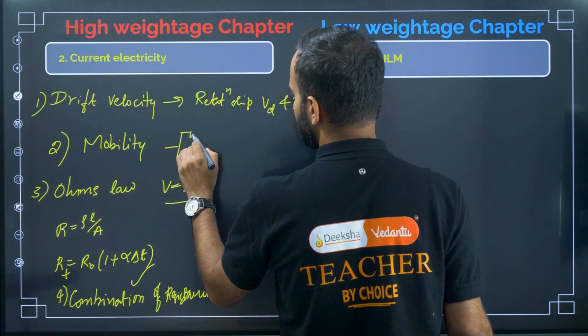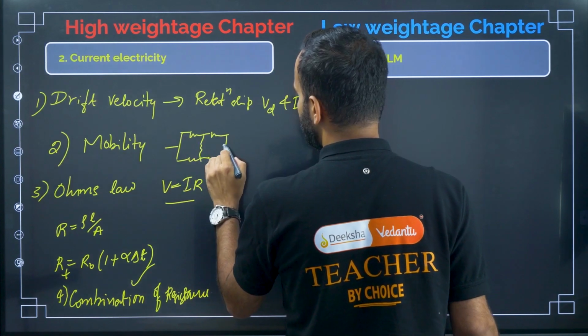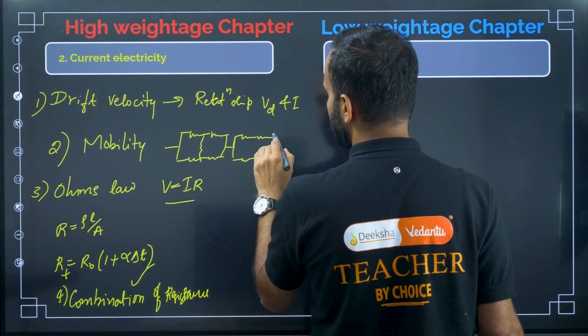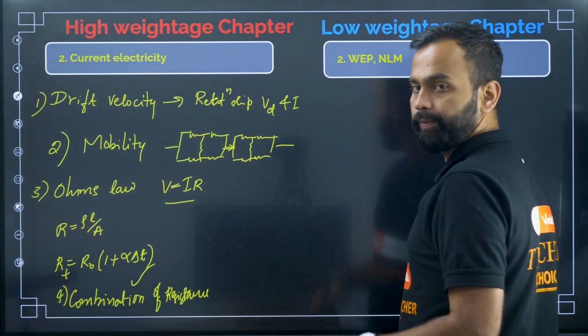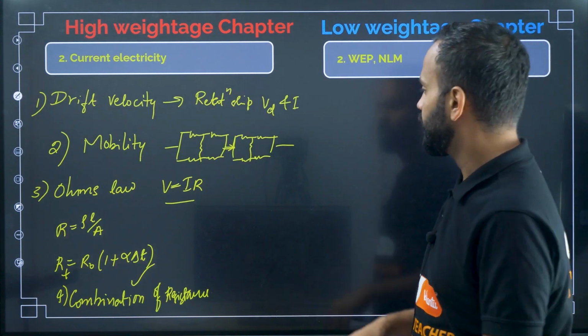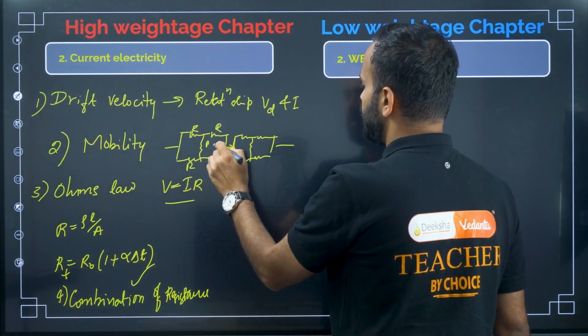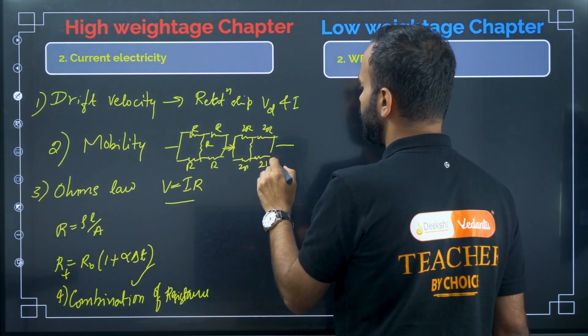Here they have given a Wheatstone bridge, and you need to find the current passing through the circuit. This one is R, R, R, R, and this will be 2R, 2R, 2R and 2R.